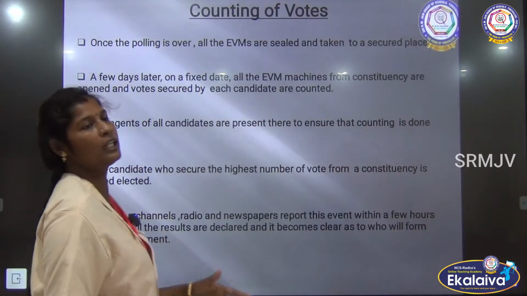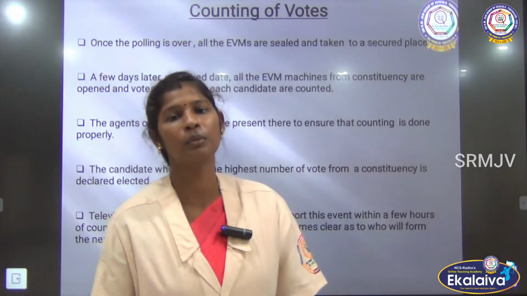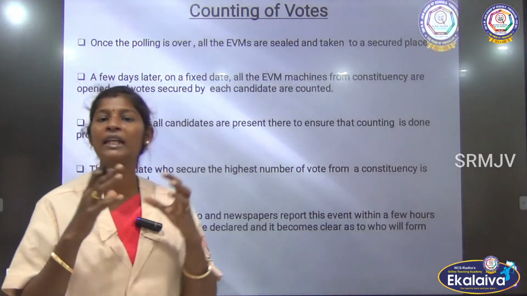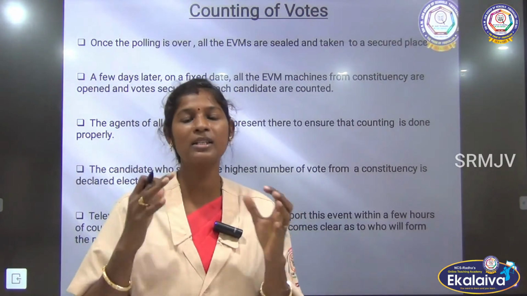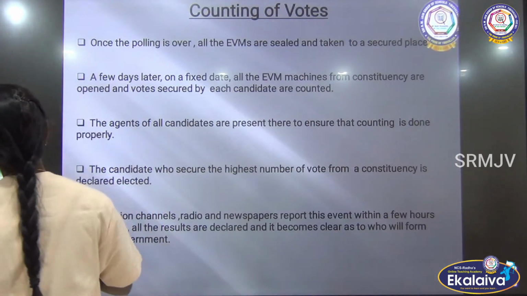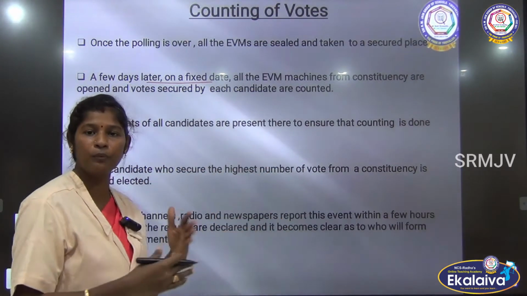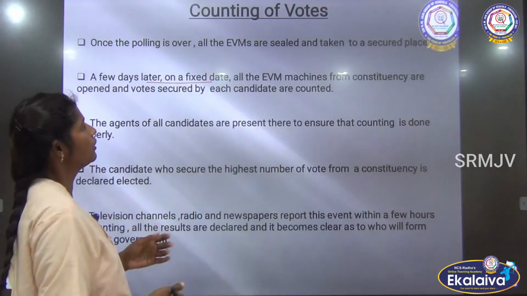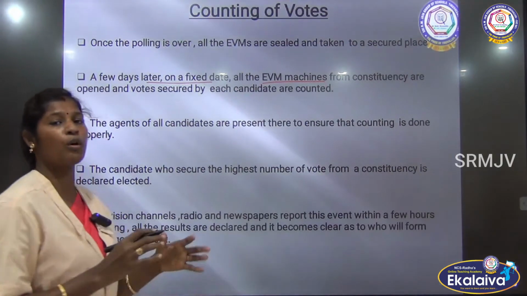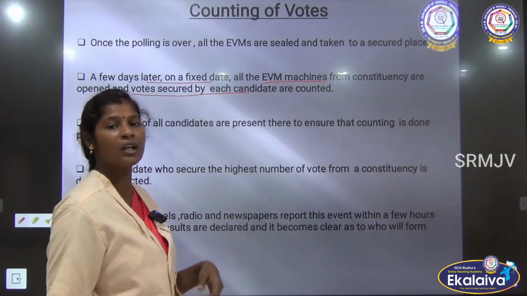And after the polling gets over, the last thing is the counting of votes. What is that? After the polling gets over, all the EVMs are packed and sealed, and then kept in a secured place. A week or a few days later, they will fix a date, and EVMs from each constituency are opened and the votes secured by each candidate are counted.